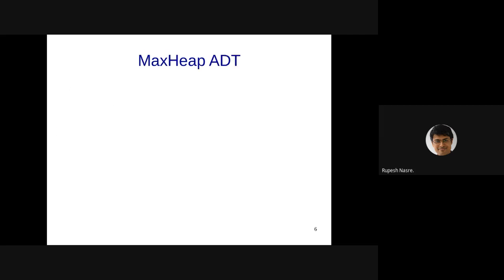Yeah, so we need to depend upon a fixed size array. So the ADT of the max heap, that has been our goal all throughout, that we need to talk about the abstract data type, which means that I don't care about the implementation. I just talk about how the functions are, how the interface is. That is going to be essentially talking about two important functions first. The first one is insert an element. That element could be a key value pair. And the second one is delete max, right? So this is not only find max, this is actually delete max. That's what we were discussing.